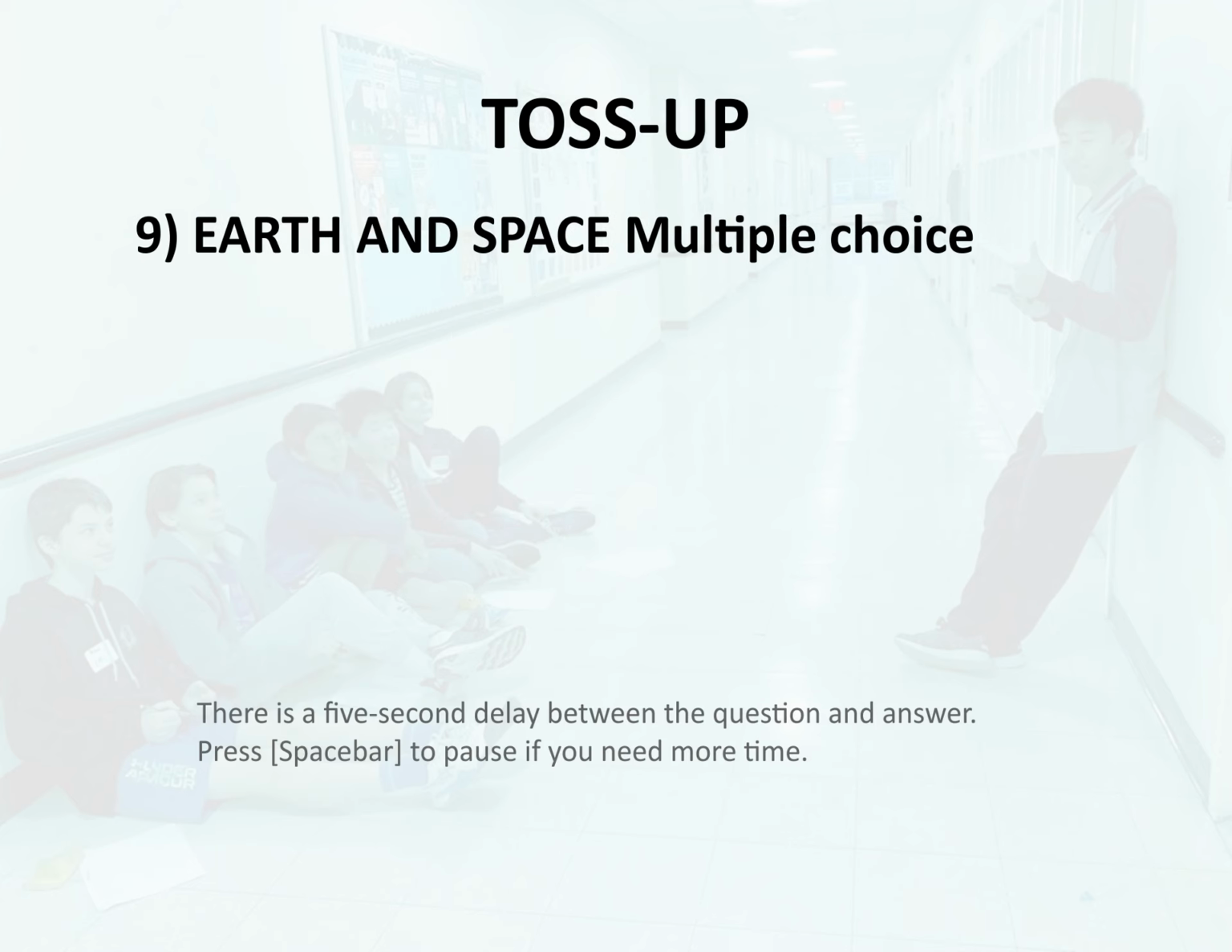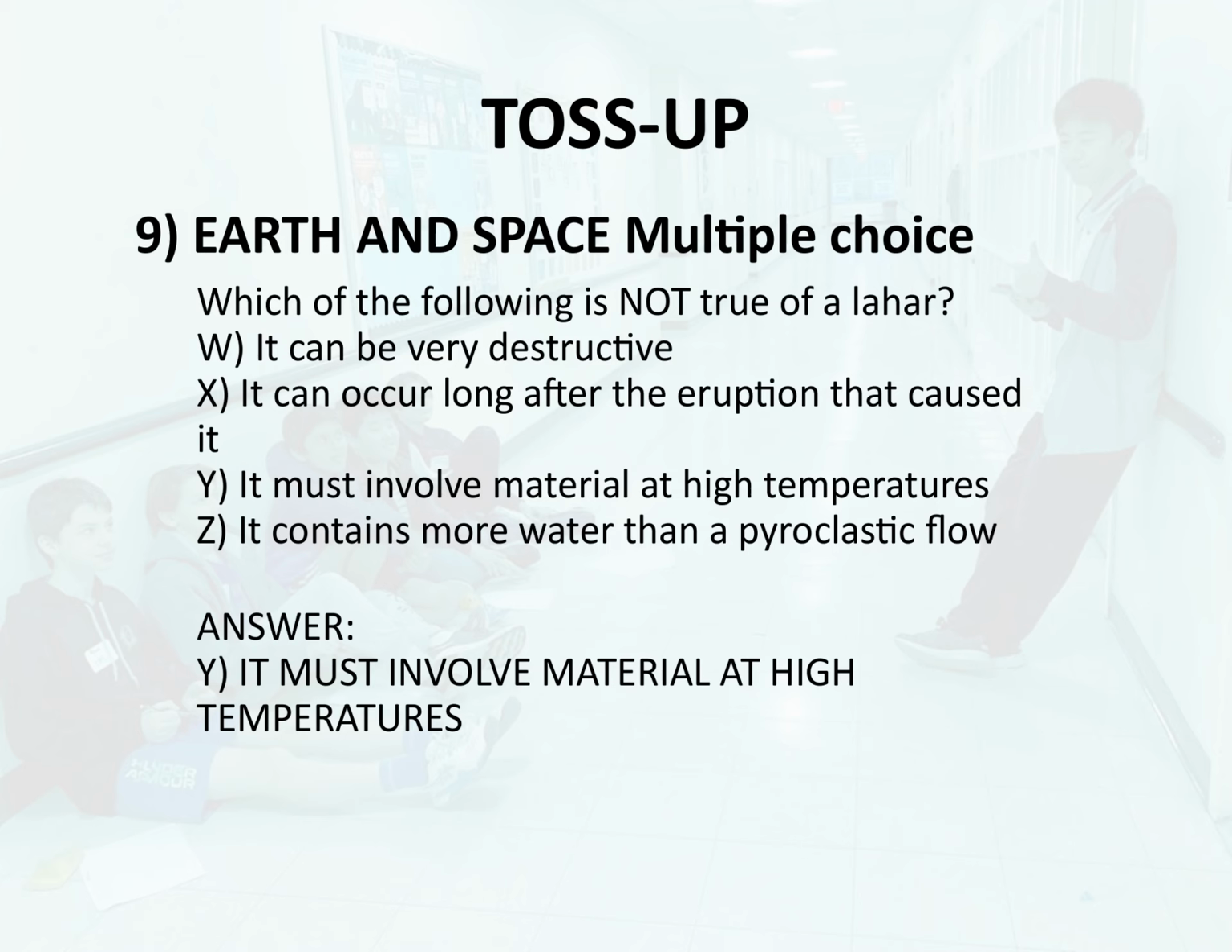Toss-up 9. Earth and space. Multiple choice. Which of the following is not true of a lahar? W. It can be very destructive, X. It can occur long after the eruption that caused it, Y. It must involve material at high temperatures, Z. It contains more water than a pyroclastic flow. Answer. Y. It must involve material at high temperatures.